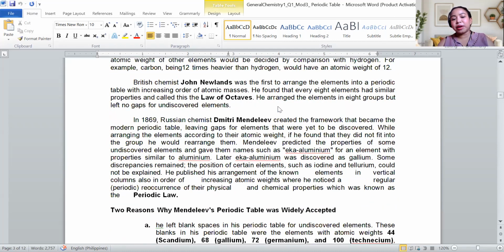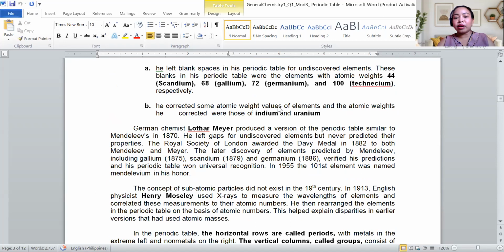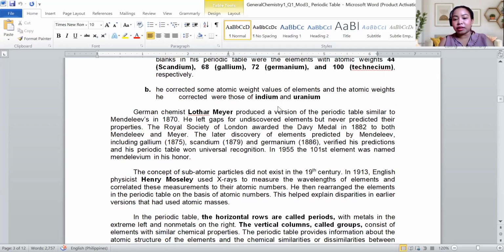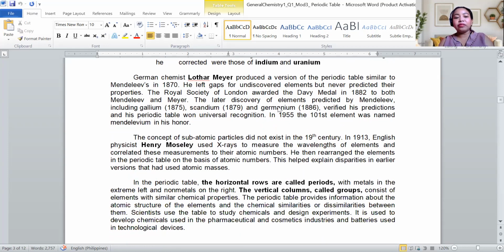That's why the periodic table is credited to Dmitri Mendeleev. So Lothar Meyer also created his own version but in tabular form. Naka-graph siya. Wala niya gipareha kang Mendeleev nga naka-column. And then Henry Moseley used X-ray to measure the wavelength of the elements and correlated this measurement to their atomic numbers. Because nag-discover na siya sa atomic number, that is the birth of the modern periodic table.